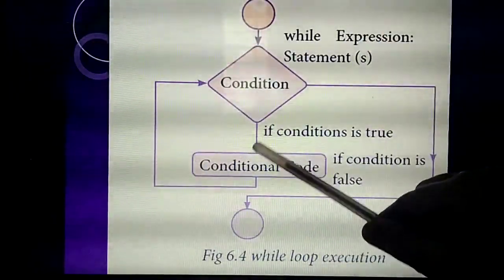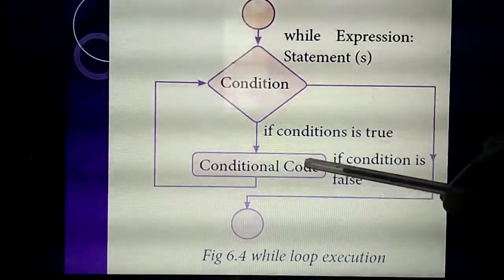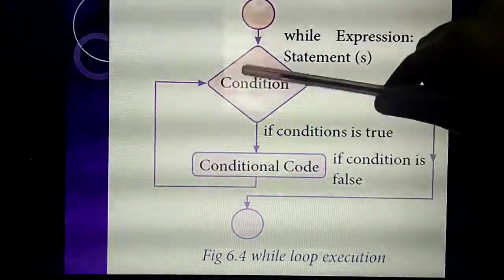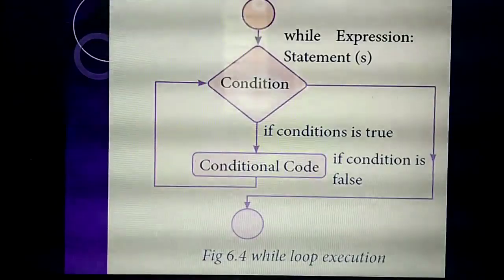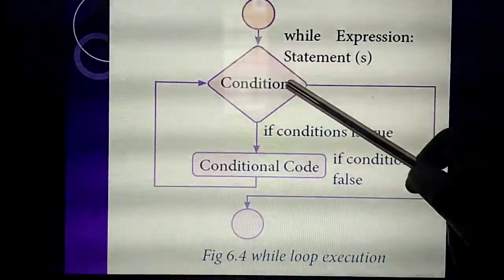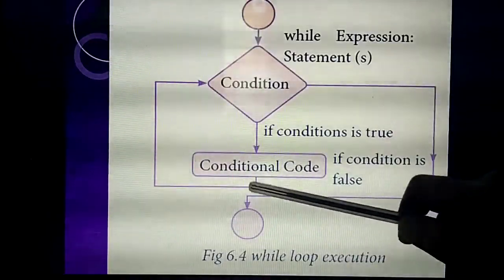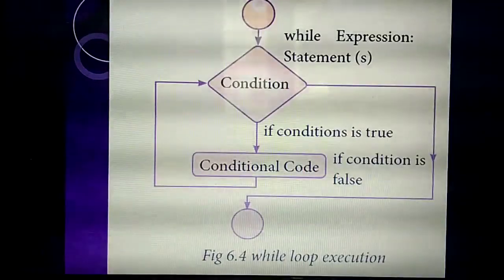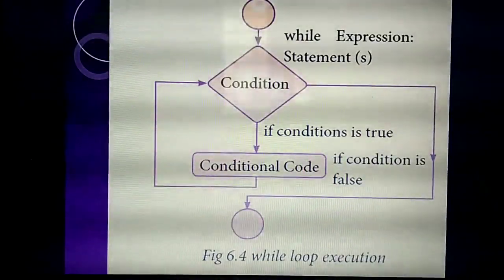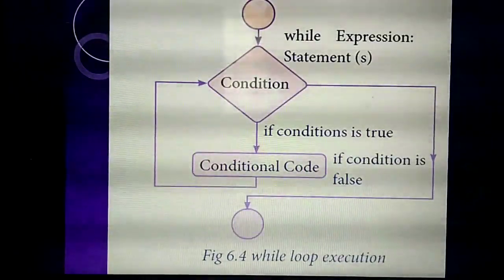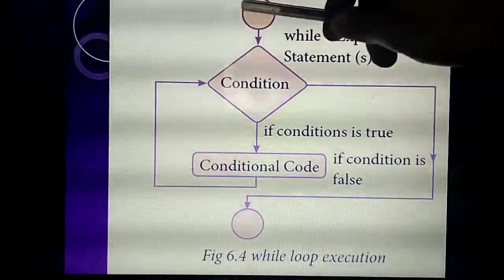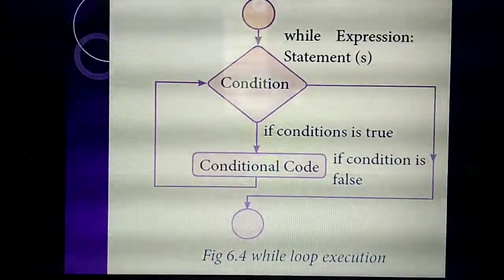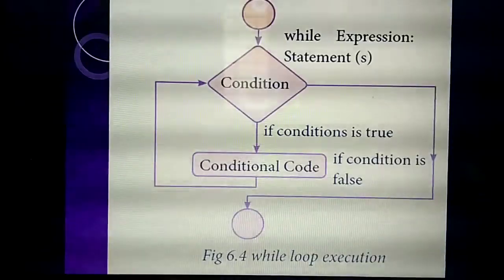First it will check the condition, then the statements you are giving inside, again it will execute likewise 5 times or 4 times or 6 times. If the condition is not satisfied, it will directly come to the false condition, that means directly it will come outside of the program. Where will it check the condition? At the entry, that means the starting point. So only we are calling this while loop an entry check loop.